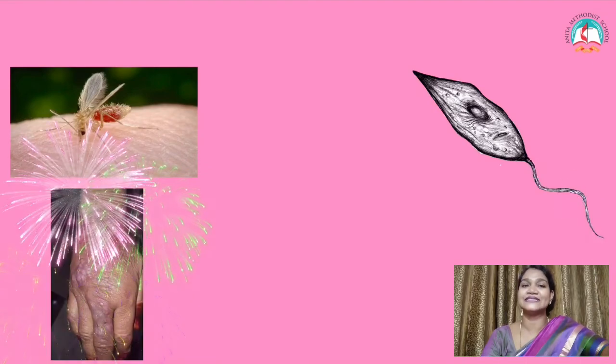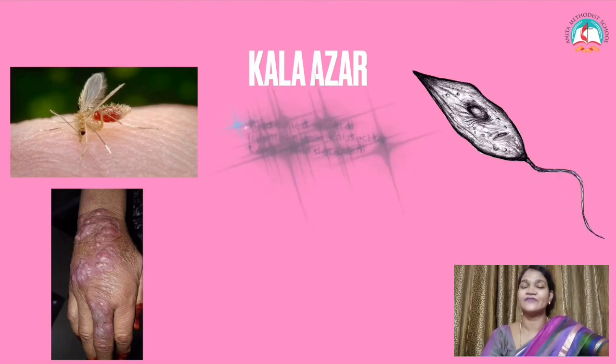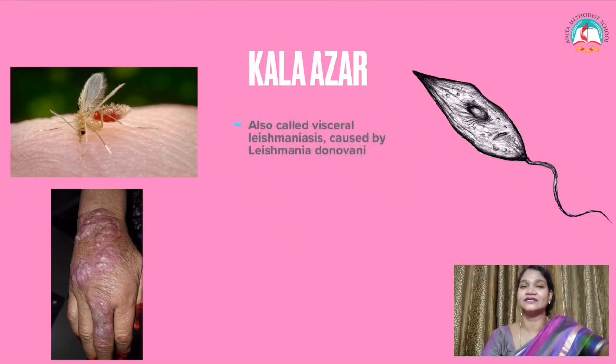What is the next disease? Kala Azar. The next is going to be Kala Azar, a type of protozoan disease, and it is also spread by a vector, an insect.